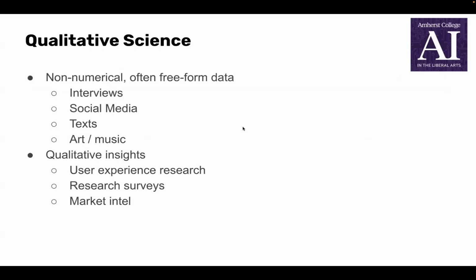So we're specifically focusing on AI for qualitative science, but what does qualitative science even mean? This is a field that deals with qualitative data, basically anything that isn't numbers. Common data sets might include interview transcripts or recordings, social media posts, long-form texts like books and articles, art pieces, and musical tracks. Qualitative science basically aims to draw qualitative conclusions from large amounts of this non-numerical data.